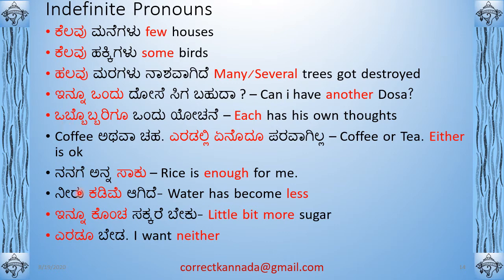I think we will see that obba later, but obba used twice gives the meaning of each and every. Rigu means each and every person also has his own thoughts. Obbobarigu ondu yochane. Okay.